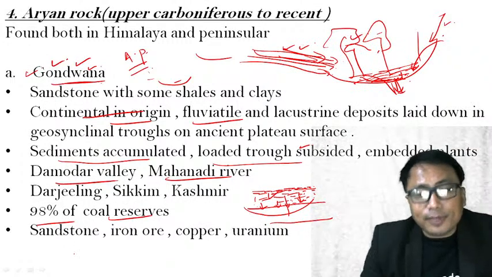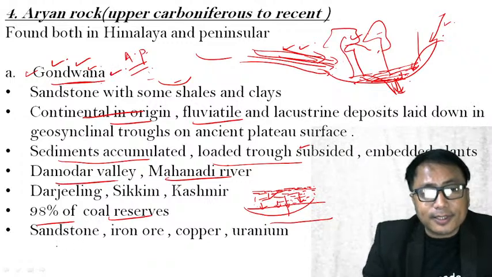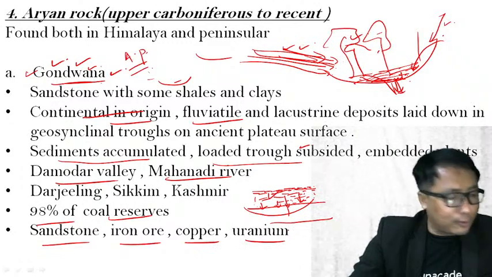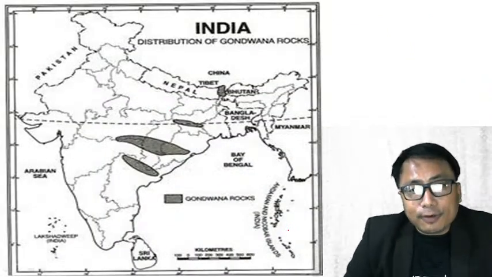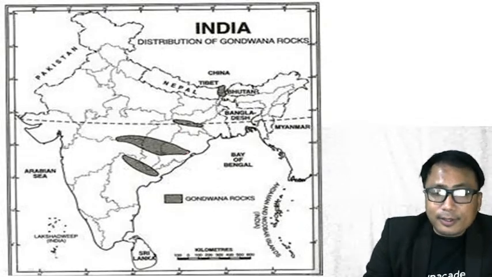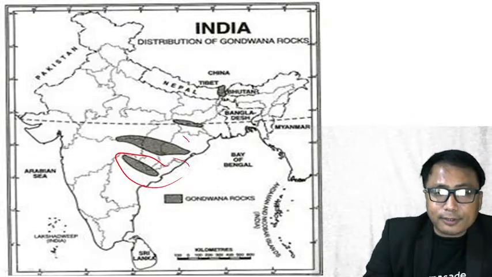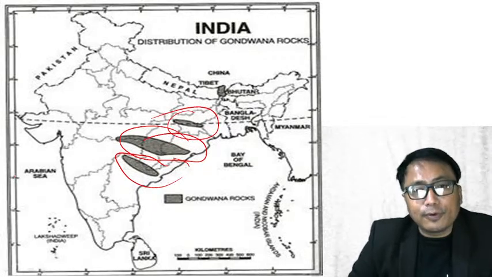Okay, other important minerals that you will find under this Gondwana rock system are sandstone, iron ore, copper and uranium also. Okay. This is the distribution of the Gondwana rock we have in India. You see here, Narmada, this Mahanadi, Godavari system and all. Okay, this one, all of this. Here you have substantial amount of coal reserves.